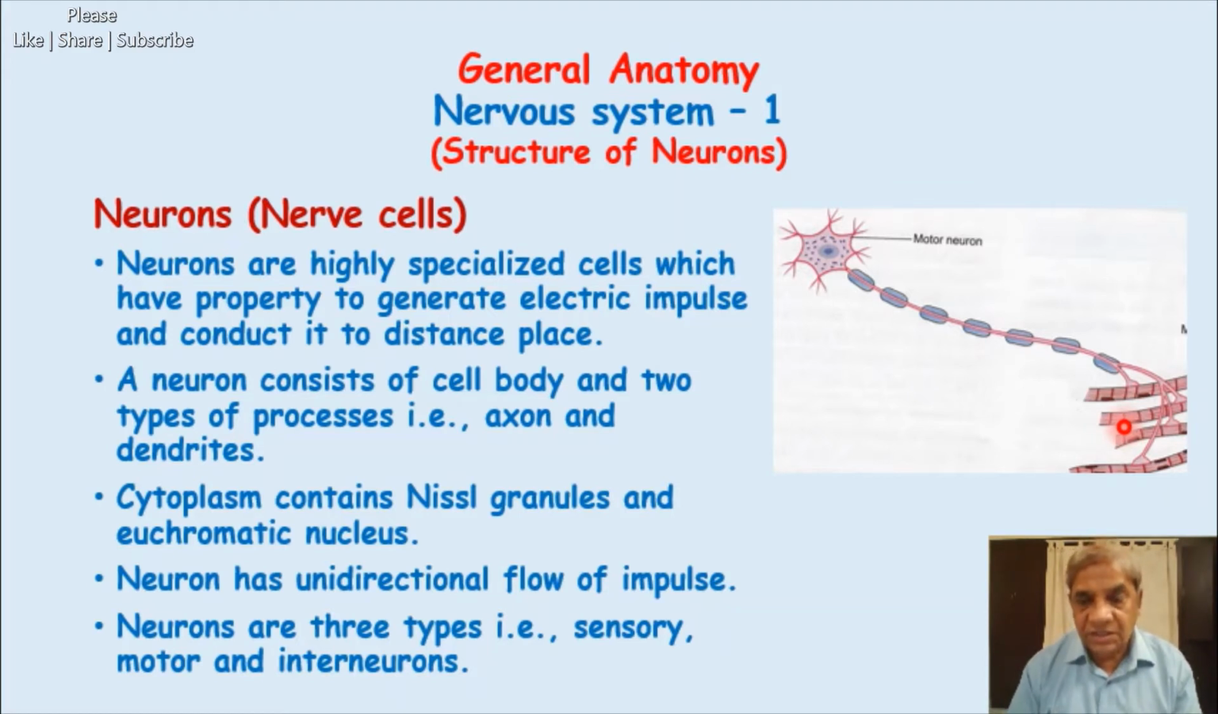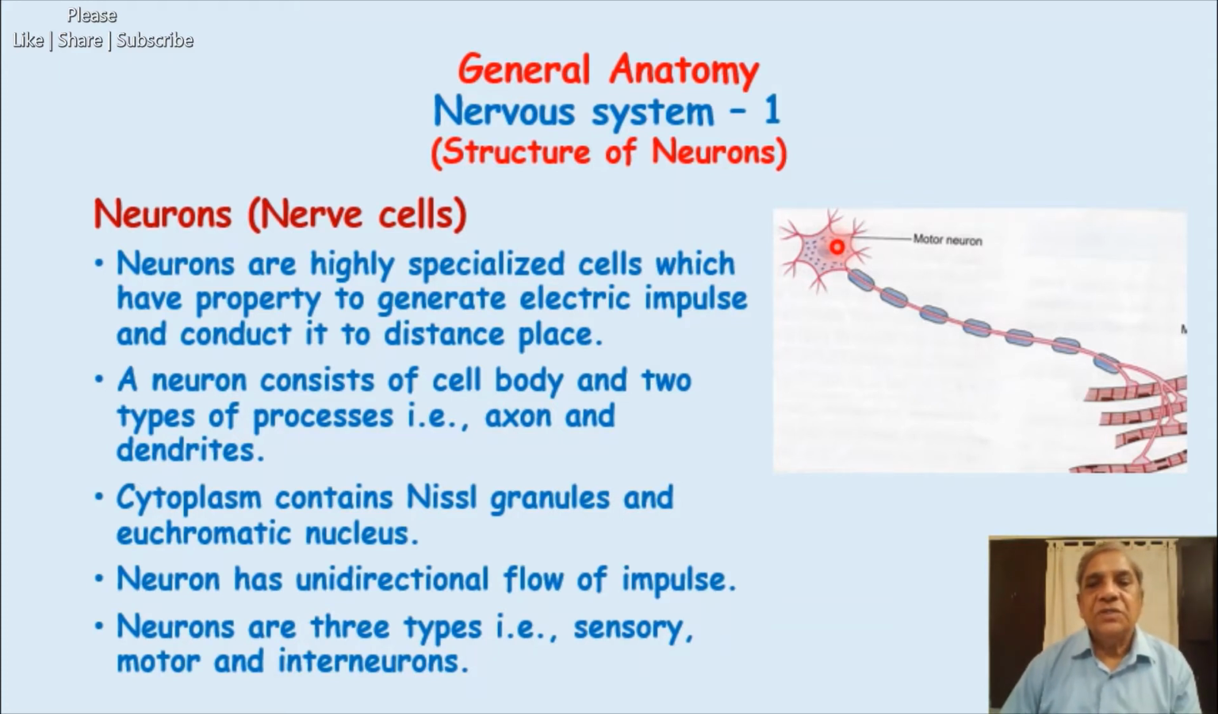fibers. So this long process, which goes to the target cell, may be a gland, a blood vessel, or a skeletal muscle fiber. This is called the axon. This long process is the axon, and these short, multiple processes are called dendrites. Within the cytoplasm of this neuron, the dotted blue structures are the Nissl granules.